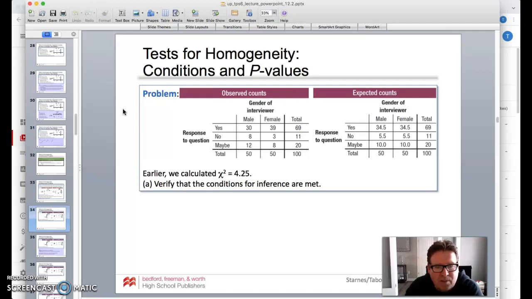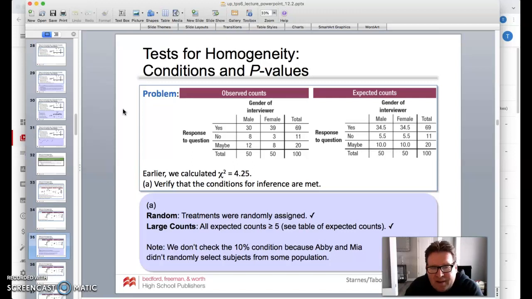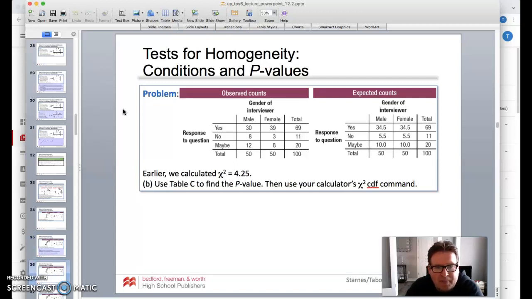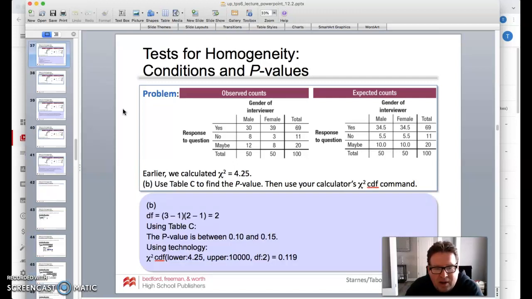So here it is. Put it all together. Let's verify the conditions are met. It is random. The counts are greater than 5. You can see that on the table of expected counts. And they didn't check the 10% condition because they come from the same population, so we're okay there. All right, so going to our calculator again, I would go ahead and put that in the calculator to find our chi-squared and our p-value.